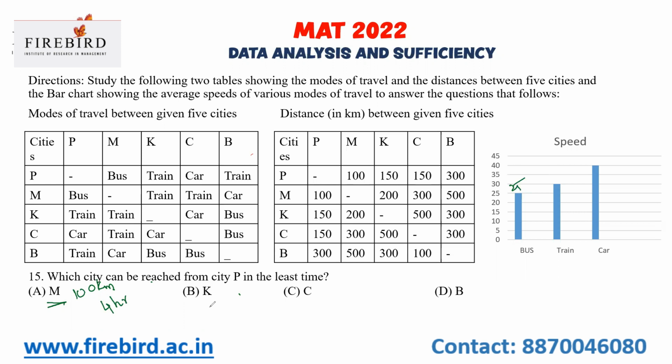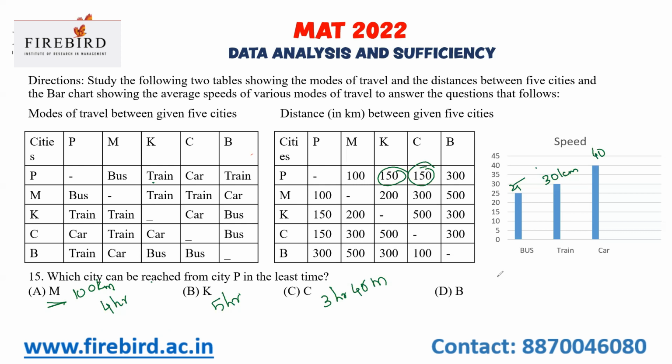And P to K, the train speed is 30 kilometers per hour. P to K, I should travel by train. The distance is 150, 150 by 30, 5 hours. And P to C, by car, the distance is 150. In car my speed is 40 kilometers per hour. 150 by 40, I'll get 3 hours 45 minutes.